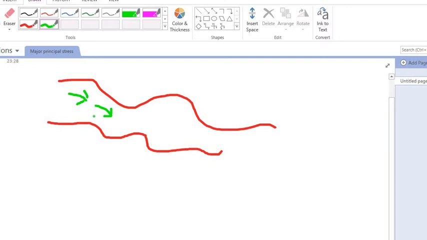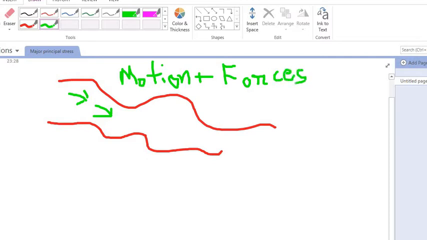And I assume that the water is flowing within this river, right? So when I study the motion of fluid considering the forces, then I will call it fluid dynamics. When water is flowing within this river, I will consider some forces.